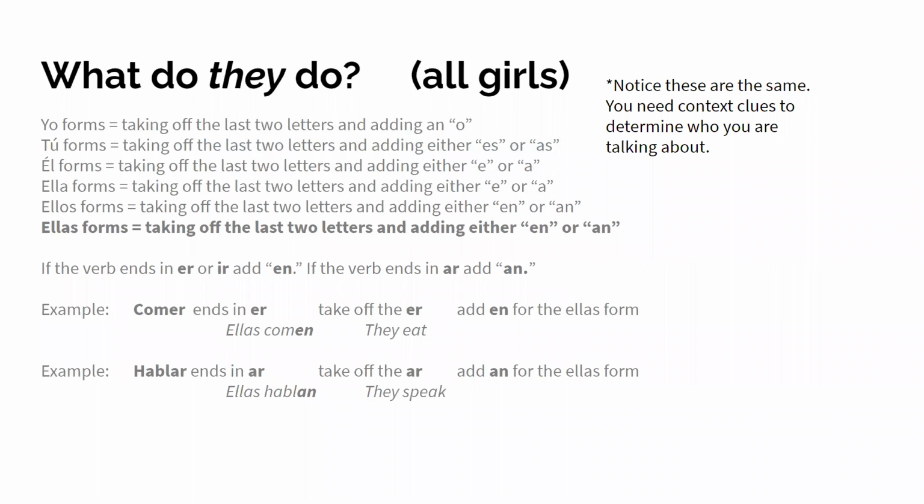What do they do? These are all girls. Notice they're the same, so you need context clues. Again, you take off the last two letters and you add en or an. Again, if the verb ends in er or ir, you add en. If the verb ends in ar, you add an. For example, with comer, it ends in er. You take off the er and add en for the ellas form. Ellas comen, they eat. For example, hablar ends in ar, so you take off the ar and add an for the ellas form. Ellas hablan, they speak.